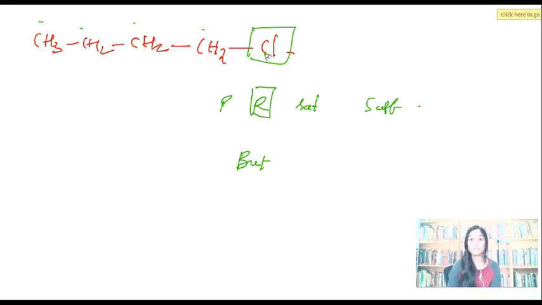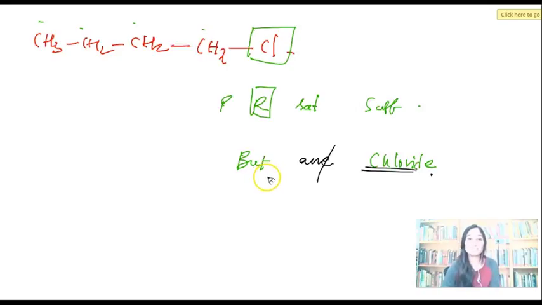Chloro. If chloro is the functional group, suffix should be chloride. Saturation, as usual, there are no double bonds, not even triple bonds. So, it has to be ane. Should it be E? It has to be ane, right? And I have to cut it down because I'm continuing with a suffix. Cut down E. What about the prefix?